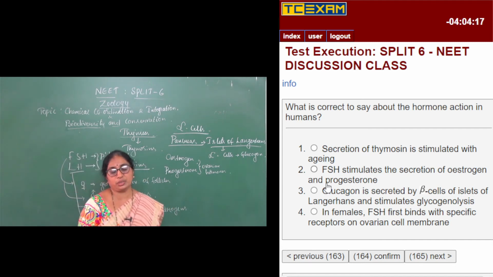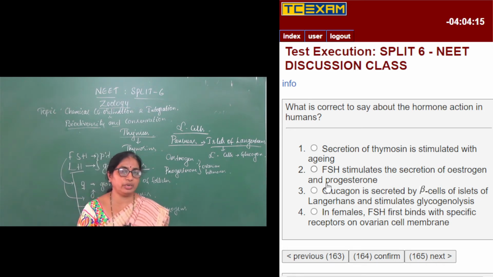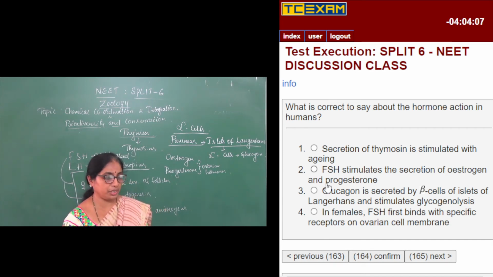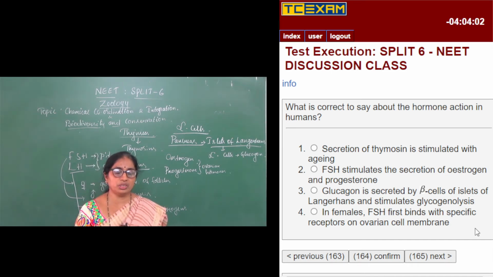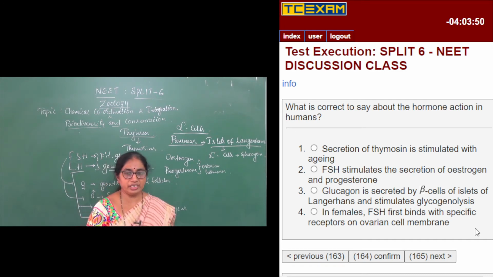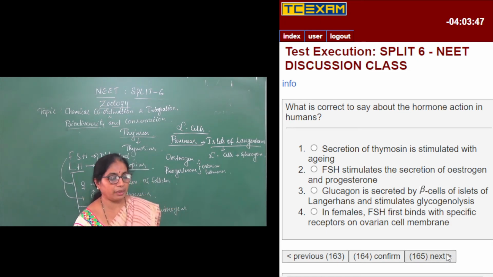So, antagonistic to glucagon is insulin. It is going to decrease the levels of glucose in the blood. Hence, it is called a hypoglycemic hormone, right? So, glycogen lysis means, when there is excess glucose produced, it is stored in the form of glycogen in the liver cells. When the cells are starving for glucose, glycogen is broken down to release glucose into the bloodstream. This breakdown of glycogen is called glycogen lysis or glycogenolysis.